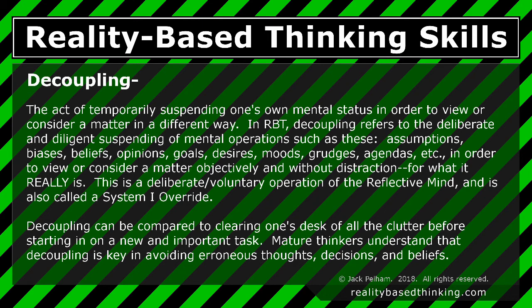This is a deliberate and voluntary operation of the reflective mind and is also called a System 1 override. Decoupling can be compared to clearing one's desk of all the clutter before starting in on a new and important task. Mature thinkers understand that decoupling is key in avoiding erroneous thoughts, decisions, and beliefs.